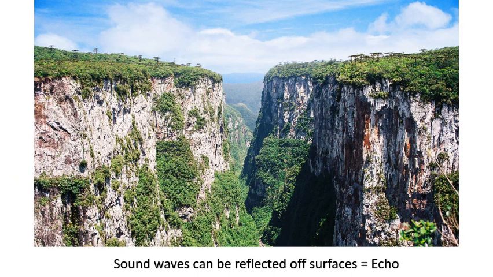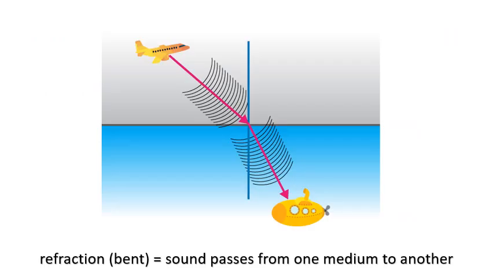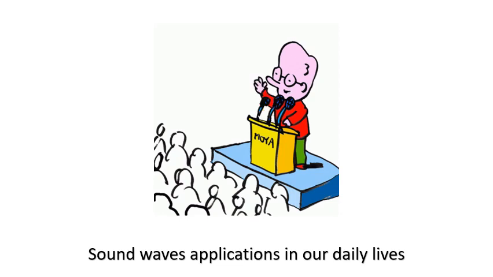Like light, sound waves can be reflected off a surface, like an echo off a canyon wall. Sound waves can also be refracted or bent when they pass from one medium to another, such as from air to water.